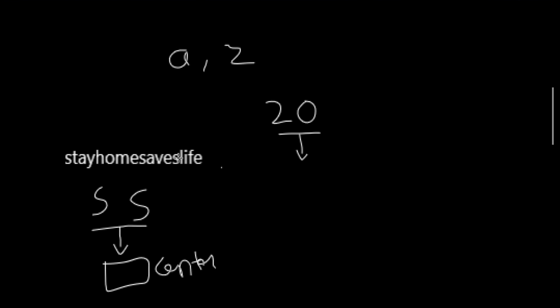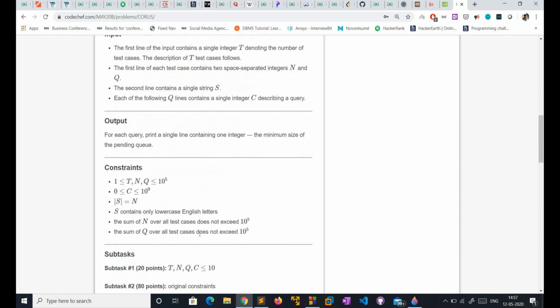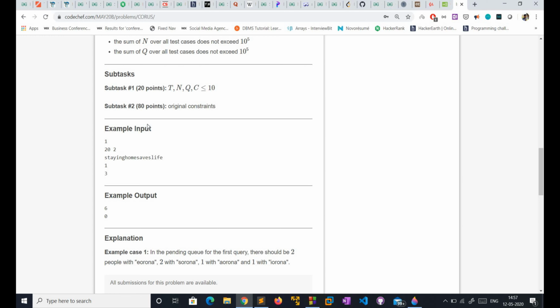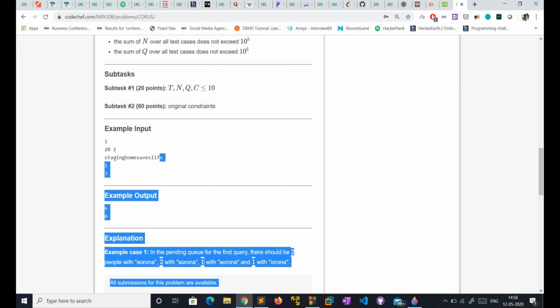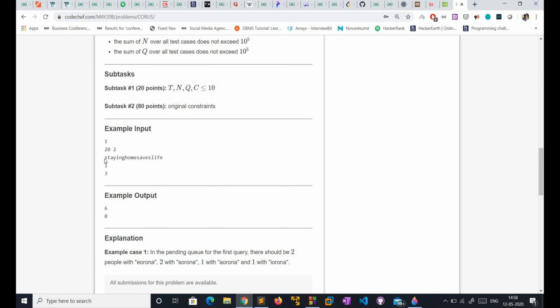Let's consider one example. There is one test case, the length of the string is 20, so there are 20 people affected by coronavirus, with the string "stay home saves lives". There are two queries.